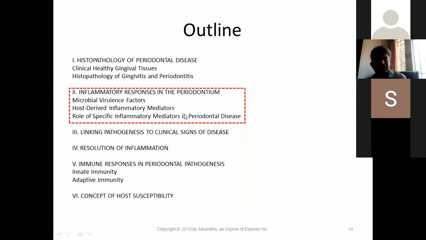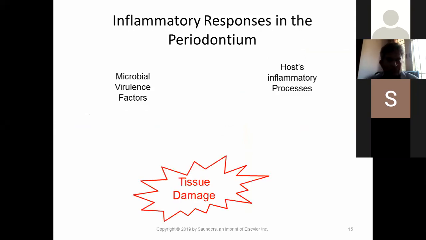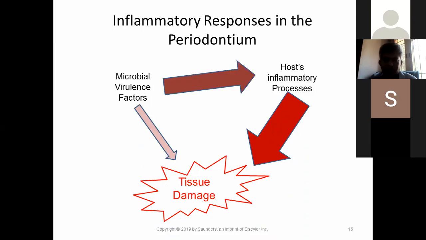So we'll go to the second one, inflammatory responses in the periodontium: microbial virulence factors, host-derived inflammatory mediators, and the role of specific inflammatory mediators in periodontal disease. Now, what are virulence factors? These bacteria or viruses are armed with certain factors within them, where they elicit such a dangerous and harmful response on the host.